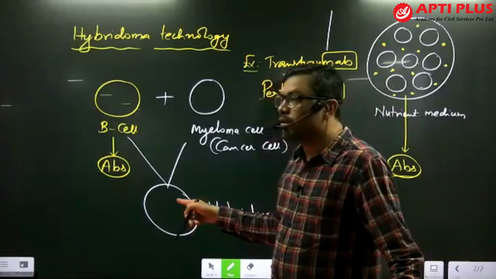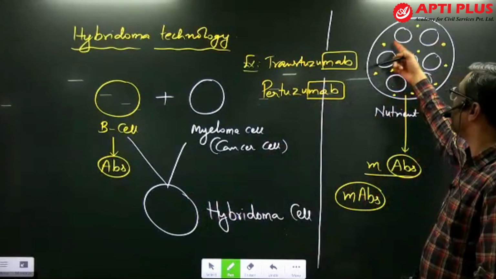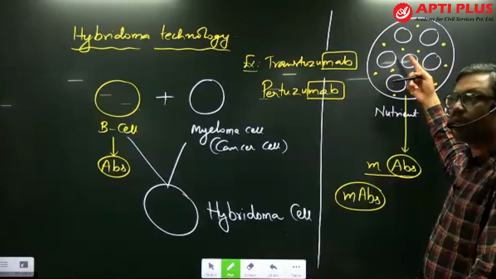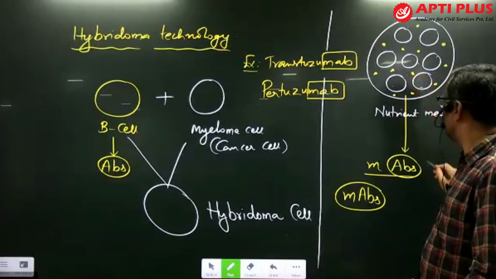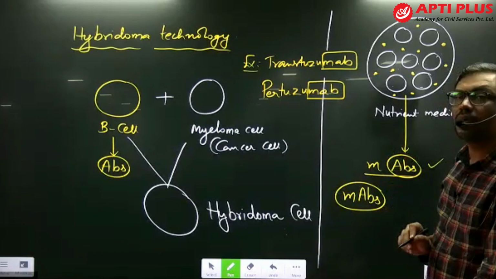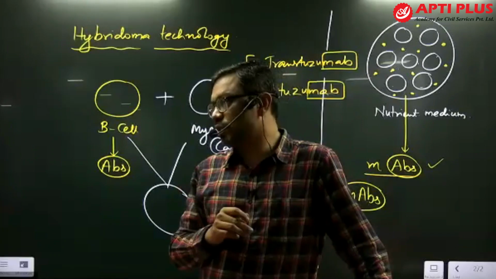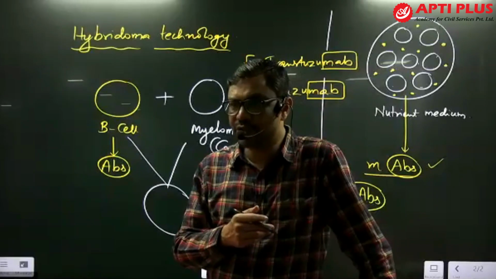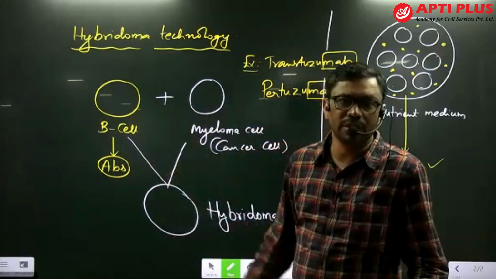When you grow these hybridoma cells in the laboratory by providing a suitable nutrient medium, they get multiplied, and many hybridoma cells are formed. All these cells are similar in structure and function, and they release a similar type of antibodies. These antibodies we call monoclonal antibodies. These monoclonal antibodies are used in diagnosis, as diagnostic kits to identify disease. They can also be used to treat various types of diseases, like hepatitis B.